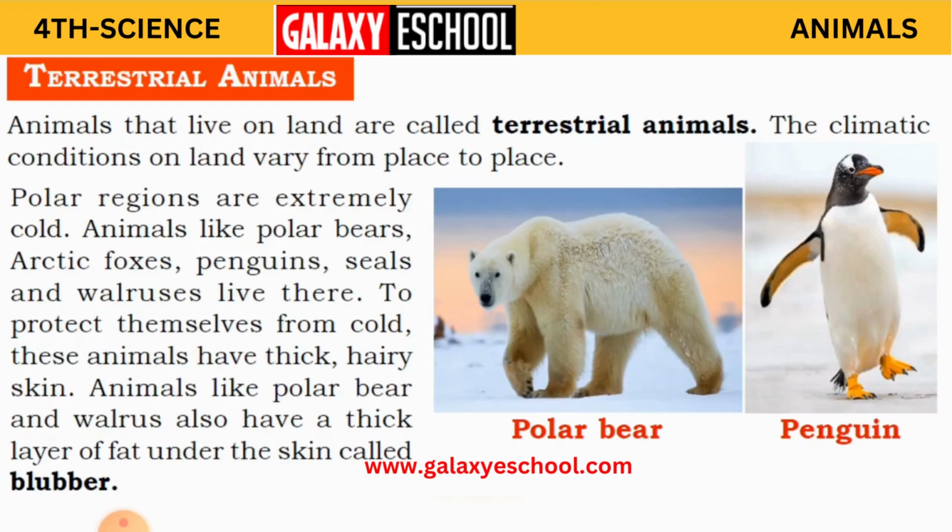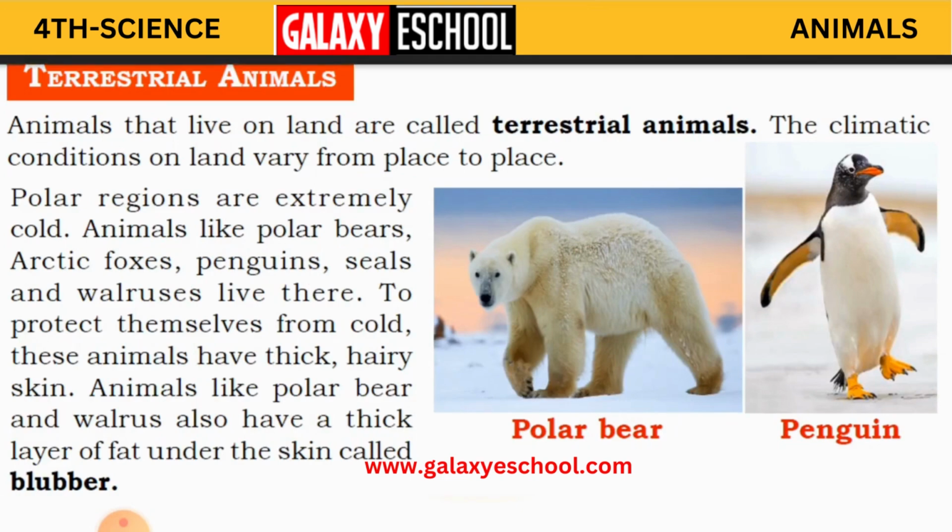Terrestrial animals, what are they? Animals that live on land are called terrestrial animals. The climate conditions on land vary from place to place. Yes or no, children? Some regions are very cool, some are very hot, some have medium temperatures. So there are different types of climates, and they differ according to the place.